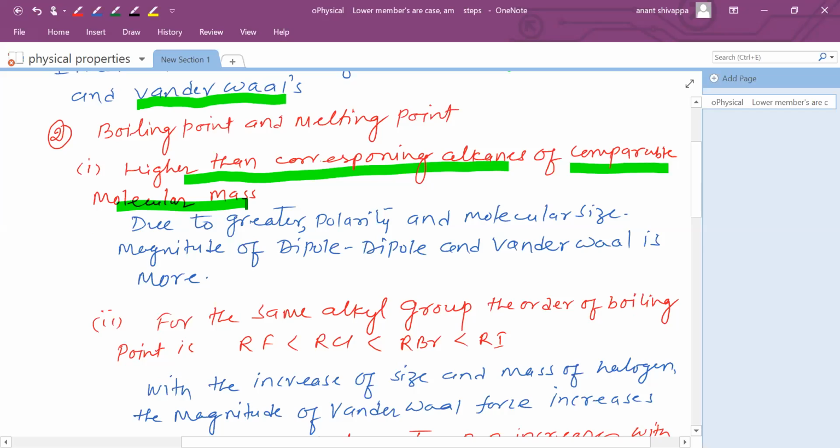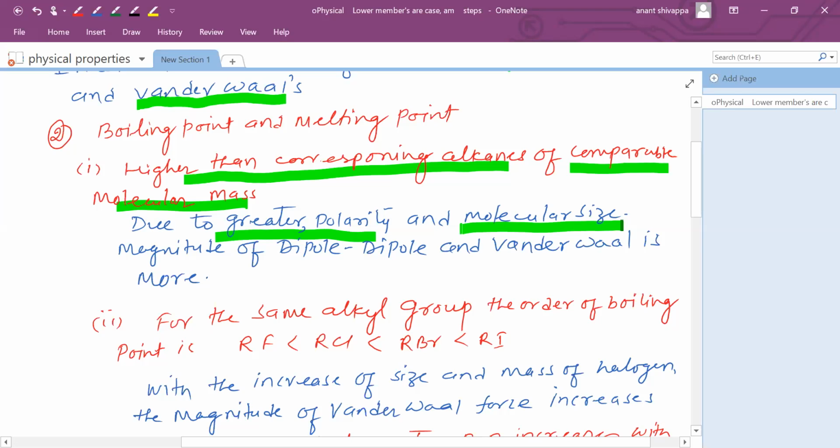Then what is the reason? The reason I have mentioned with the blue pen: due to greater polarity and molecular size. I repeat, due to greater polarity and molecular size.